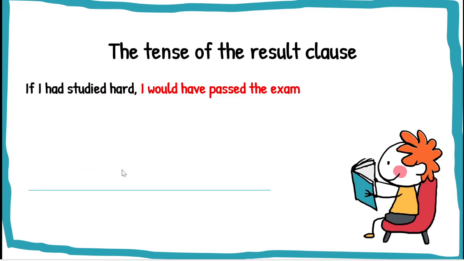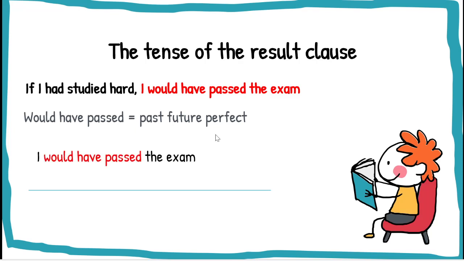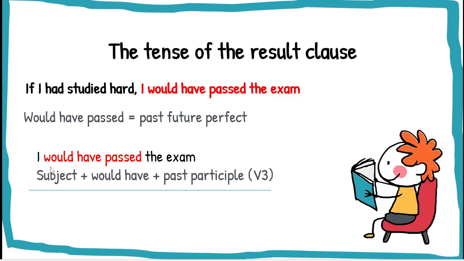Let's look at the tense for the result clause. If I had studied hard, I would have passed the exam. Okay, let's focus on the verb would have passed. This is past future perfect. I would have passed the exam. We have subject I, we have would have, and we have past participle.